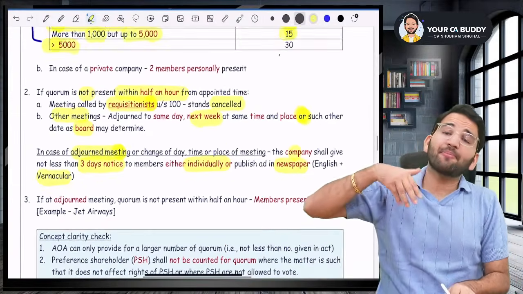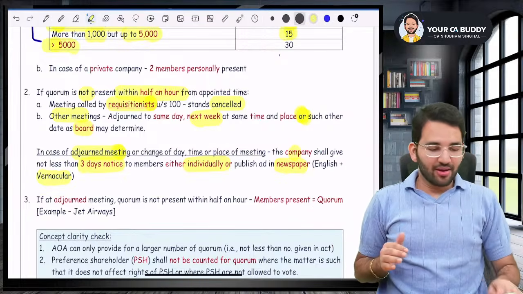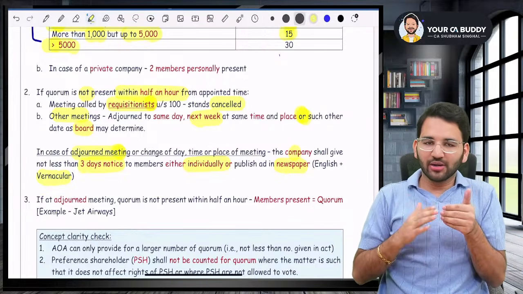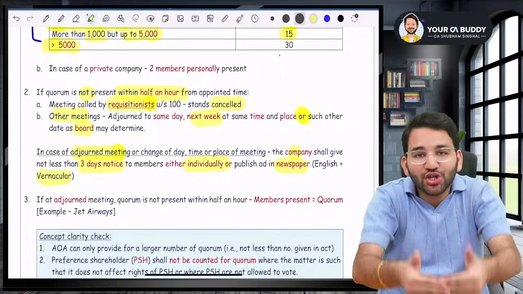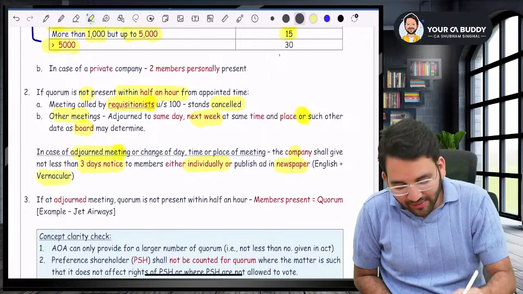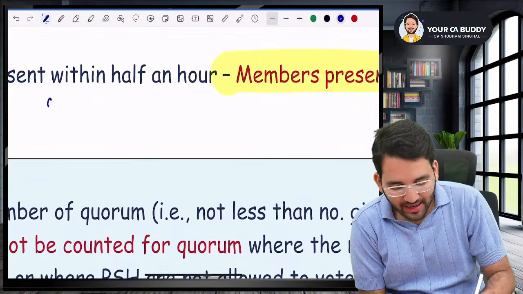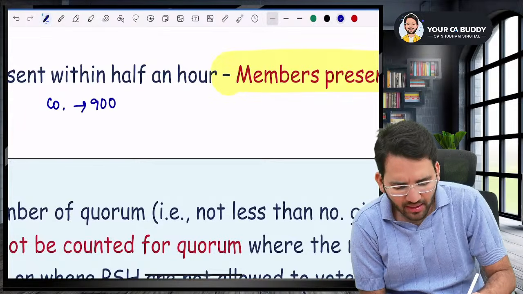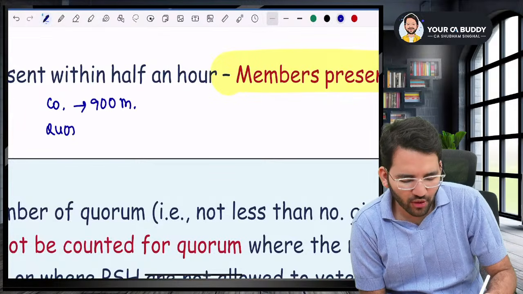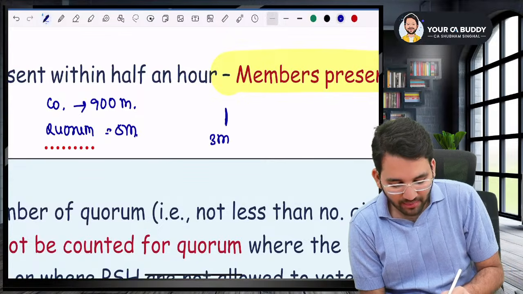Sir, what if shareholders are not present in the adjourned meeting also? Once you called for the meeting, quorum did not come. You adjourned it. In adjourned meeting also members are not present. In that case, sir, the members present will be deemed to be quorum. That is, for example, if my company had 900 members. Sir, what is the quorum for me? Quorum is 5 members. I called for the meeting, only 3 members came.